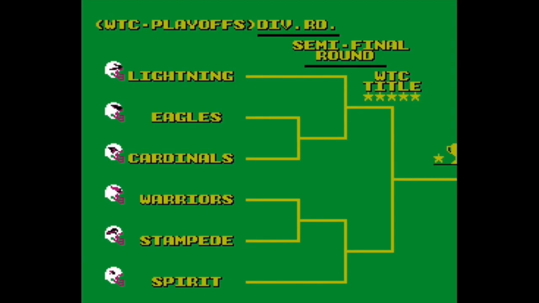Welcome to the wildcard round of the BTFL Playoffs? Are you kidding me? Playoffs? We're going to start off with the Warthog Conference games.